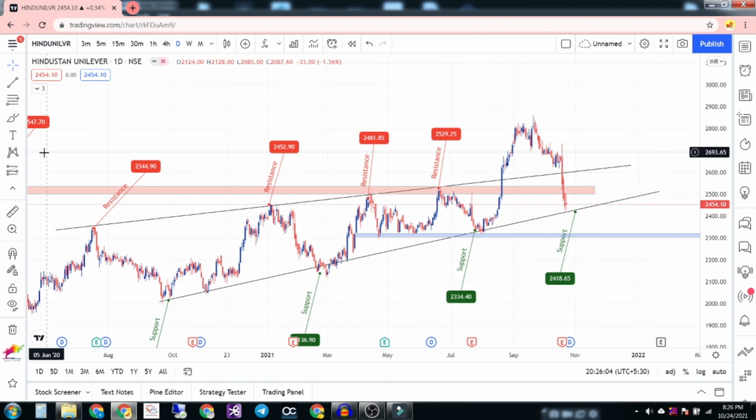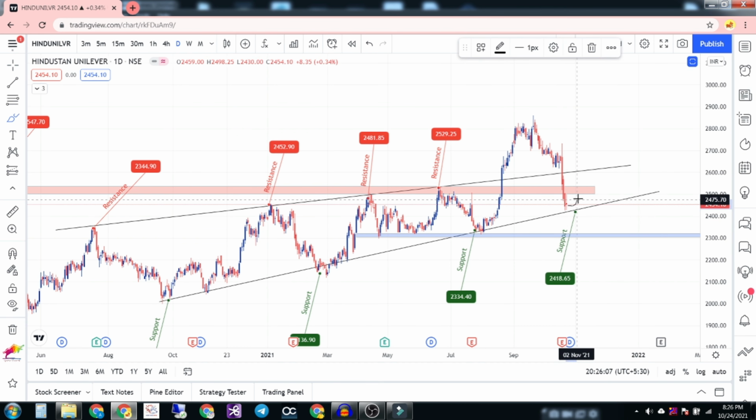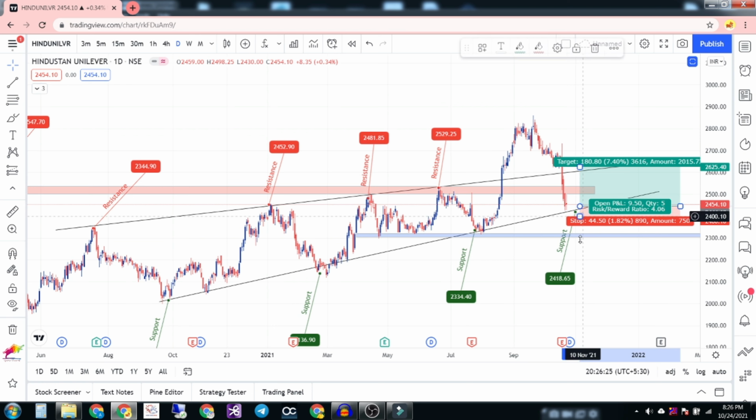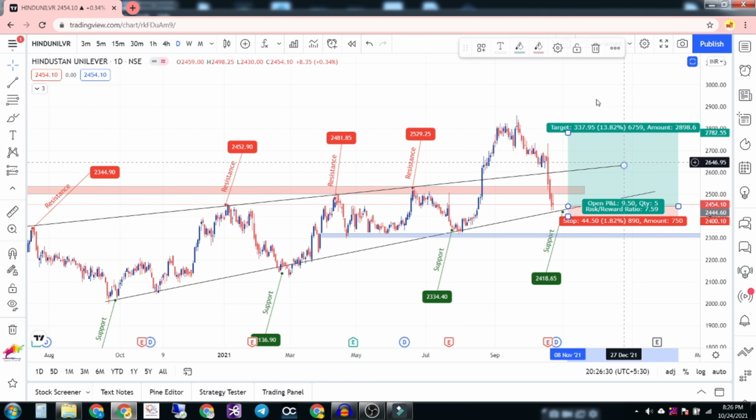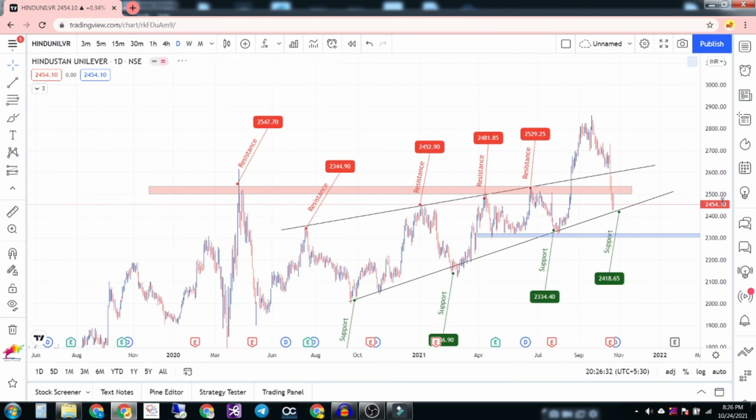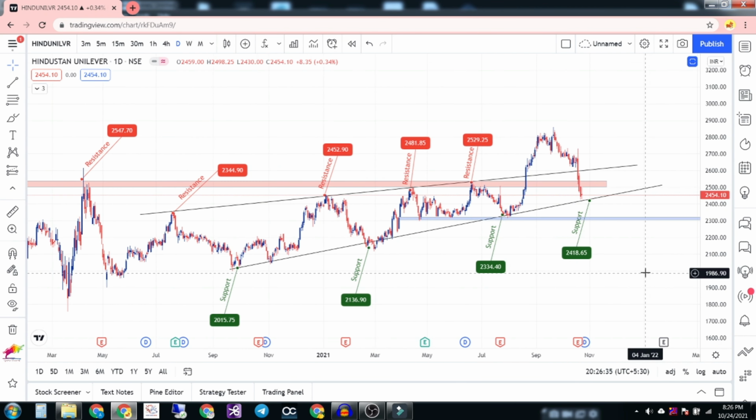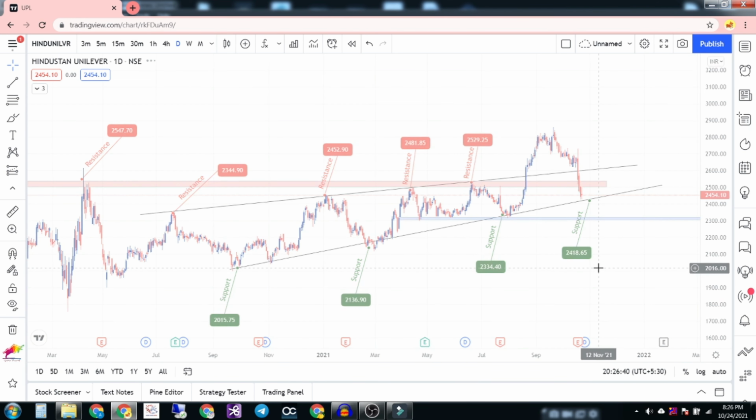Or what if the market is ranging around this area? If it ranges around this area, I will wait for 1 or 2 days and check whether this trend line is breached or not. If it's not breached and some volumes are coming in, I will enter here and keep my stop loss below this trend line and make my target upside. So this is my view on Hindustan Unilever. This is the one I'm looking at.